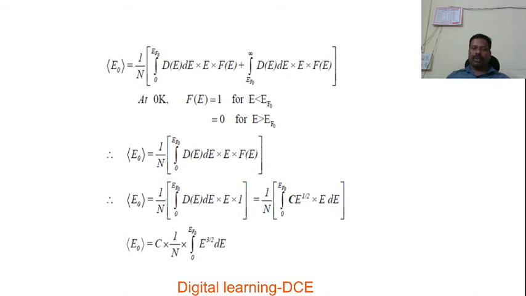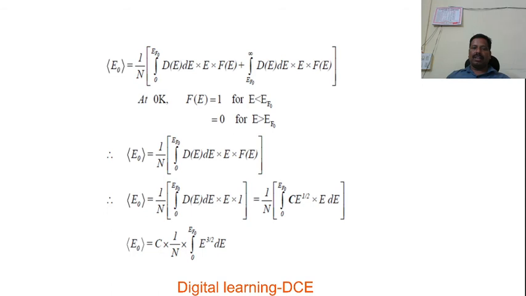Again, we are going to use the condition for the value of the Fermi function at absolute 0 degree Kelvin, with reference to the Fermi energy: electronic levels having energy less than the Fermi energy, and electronic levels having energy greater than the Fermi energy.